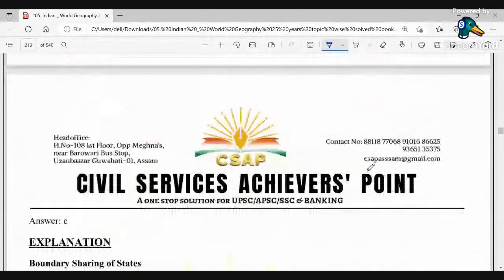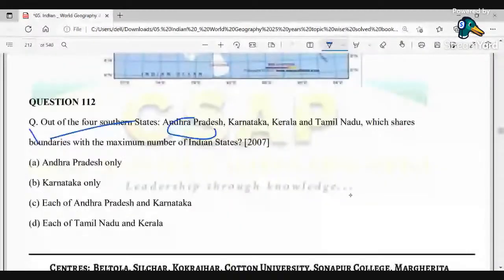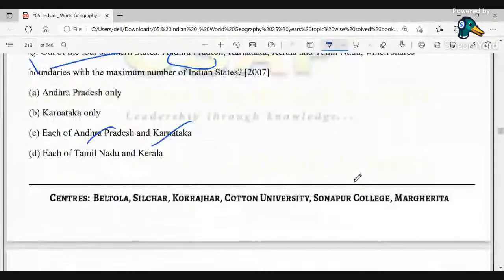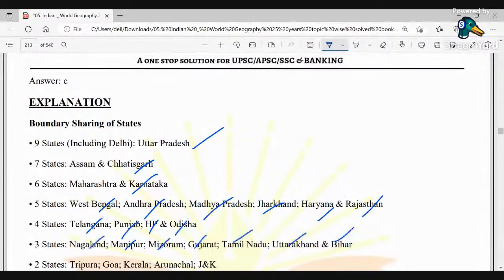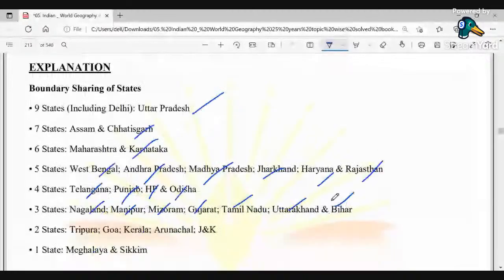That is Andhra Pradesh and Karnataka, which share the maximum number of Indian states with their respective boundaries. So you can see 9 states including Delhi, Uttar Pradesh; 7 states Assam and Chhattisgarh; 6 states Maharashtra and Karnataka; 5 states West Bengal, Andhra Pradesh, Madhya Pradesh, Jharkhand, Haryana and Rajasthan; 4 states Telangana, Punjab, Himachal Pradesh, Orissa; 3 states Nagaland, Manipur, Mizoram, Gujarat, Tamil Nadu, Uttarakhand, Bihar; 2 states Tripura, Goa, Kerala, Arunachal, JNK; 1 state Meghalaya and Sikkim.